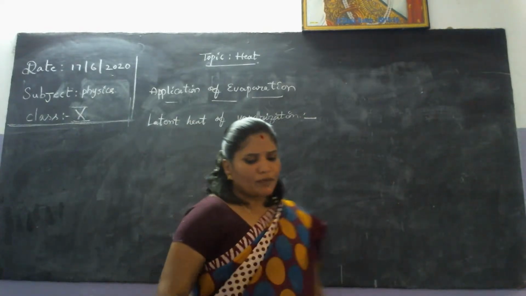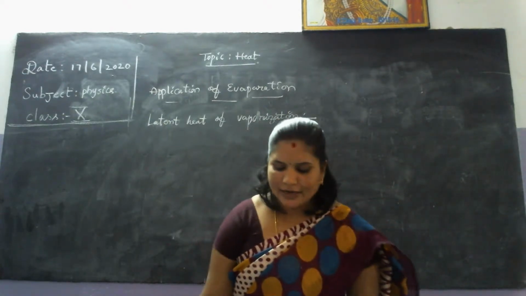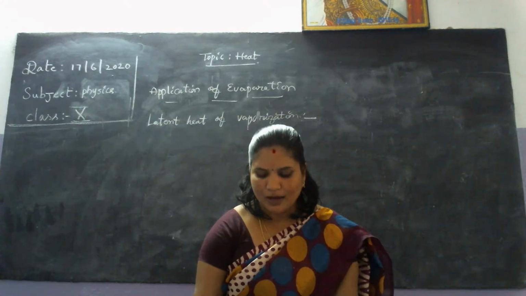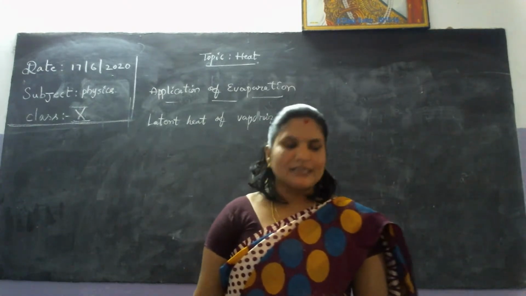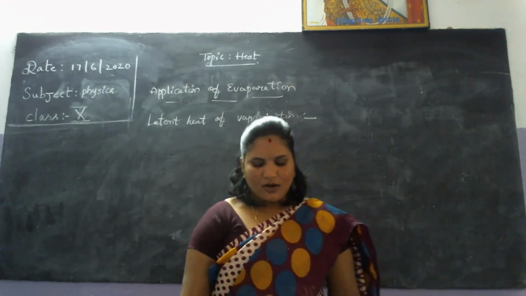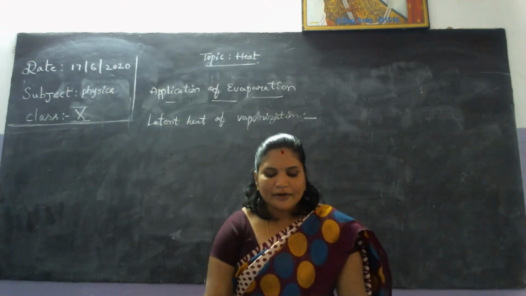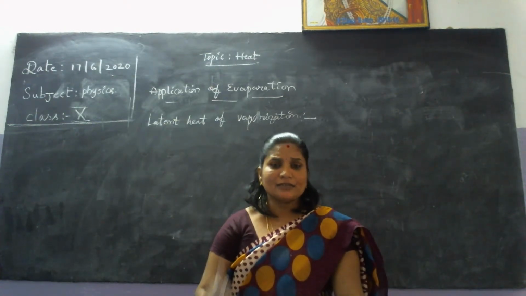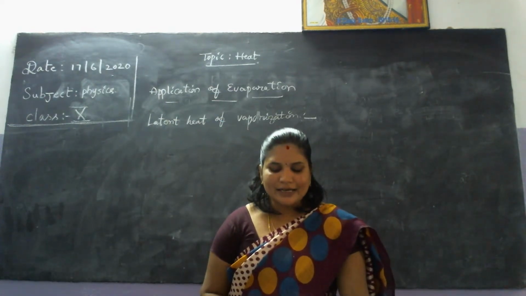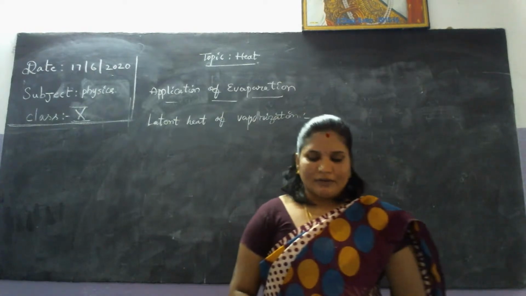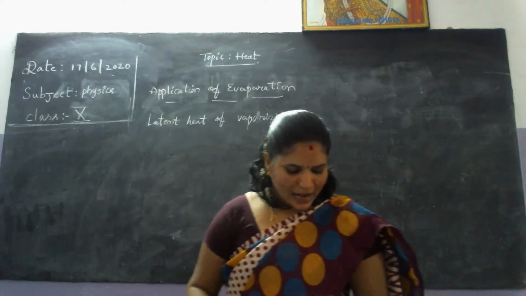So, what is meant by latent heat of vaporization? The heat energy required to change 1 unit of mass of liquid to gaseous at constant temperature is called the latent heat of vaporization. That means you take a liquid, heat it, and change 1 unit mass of the liquid to gaseous at a constant temperature. We can call that the latent heat of vaporization.